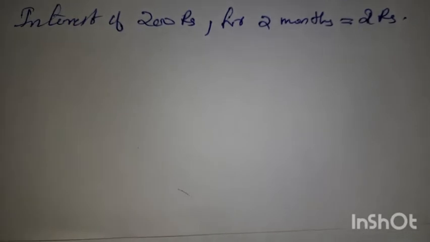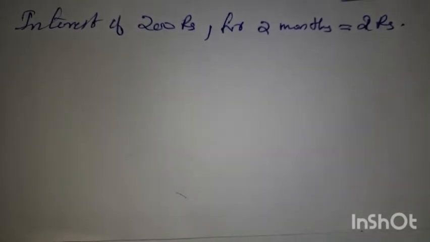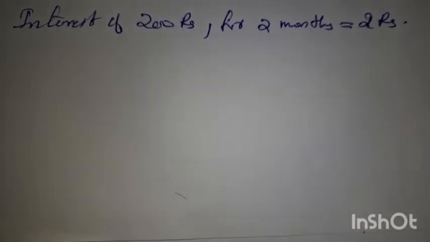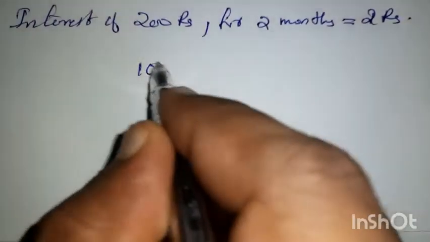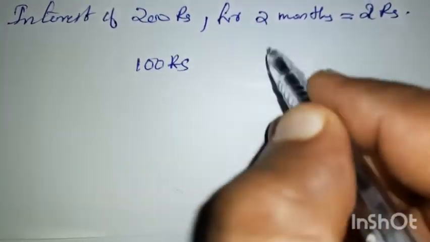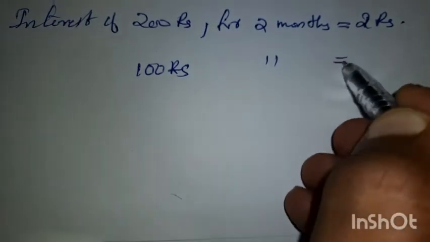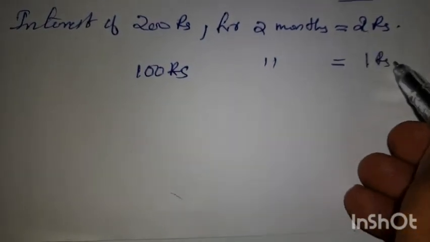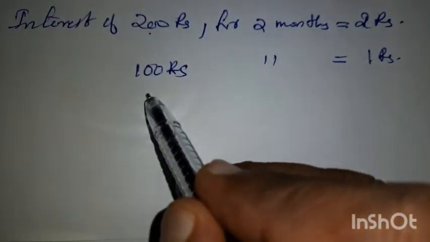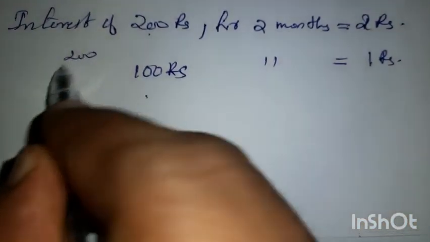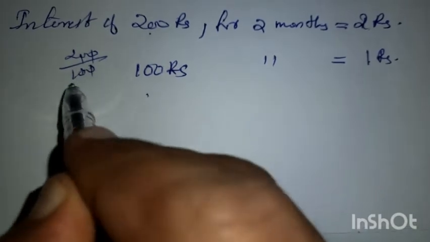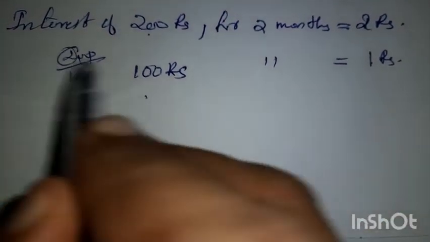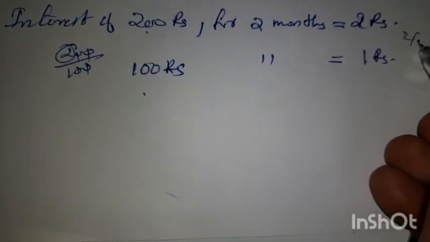Interest of 200 rupees for 2 months. It is given as 2 rupees. Okay. So you are converting that to 100 rupees. For 100 rupees, how much is the interest for 2 months? It is 1 rupee. Okay. 200 you are converting to 100. 200 by 100 is how much? It is 2. So the same 2 you have to divide by. 2 by 2, it is 1.